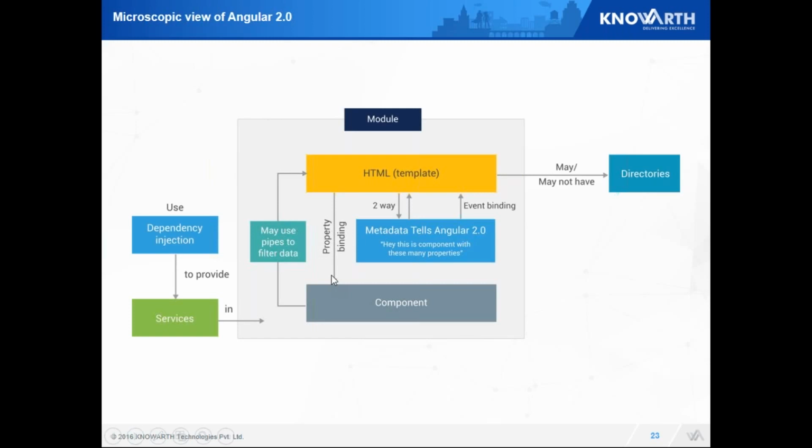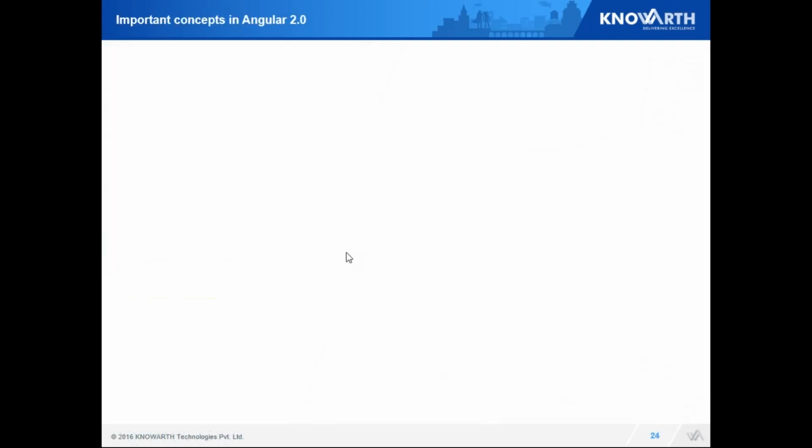To have binding between my component and DOM, I have property binding, two-way binding, and event binding. Whatever services I use are totally independent of my module, and I can use or inject those services anywhere or in any other modules too.